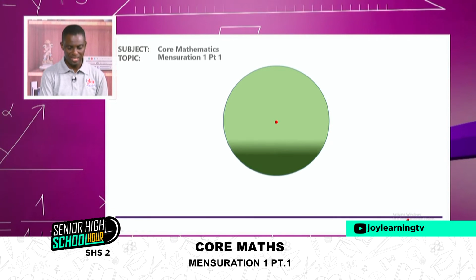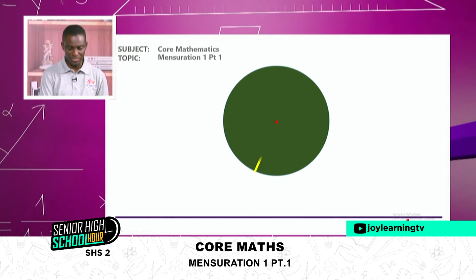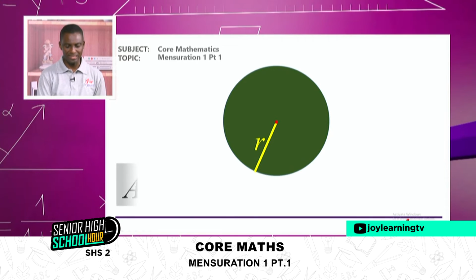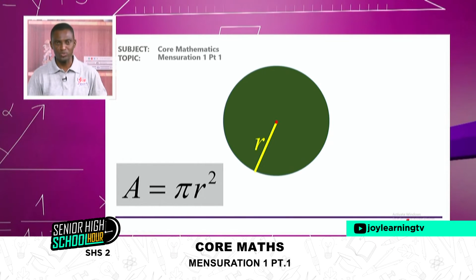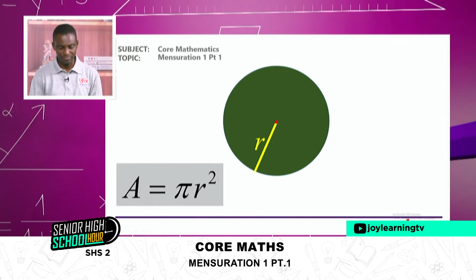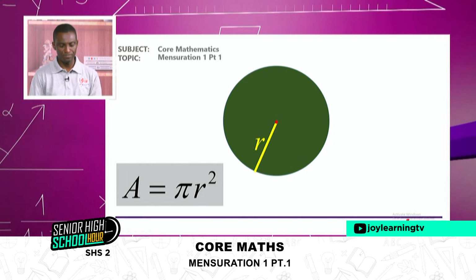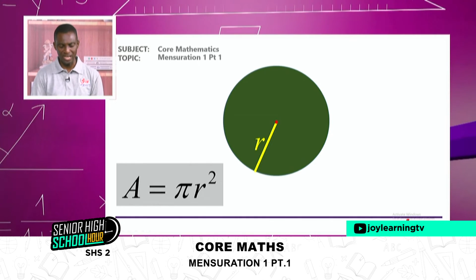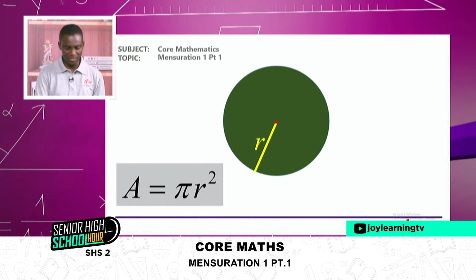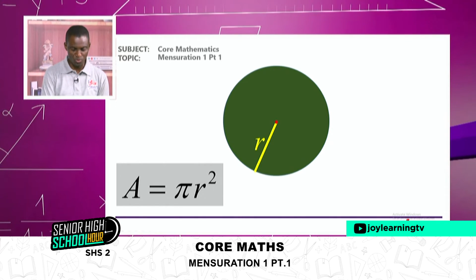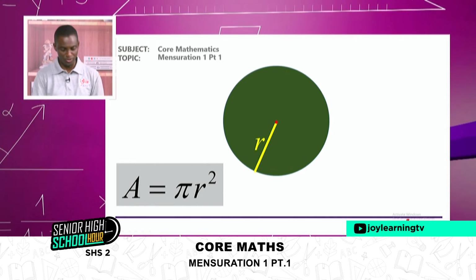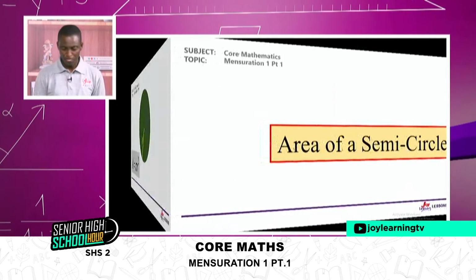So the space, and if I know the radius, I can easily say that the area of a circle is pi r squared. We can generate this. I have a lesson on YouTube. You can search for it. I've done this particular formula generation, how it came about, and you can watch it and it will be of great help to you. So area of a circle we know to be pi r squared, right?